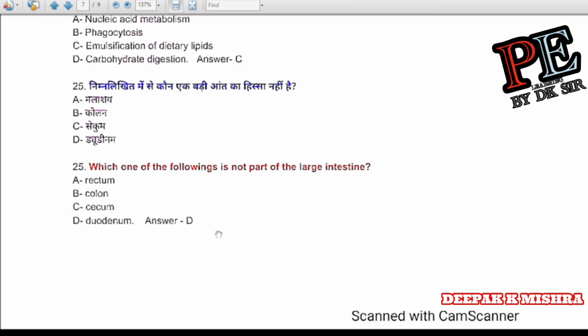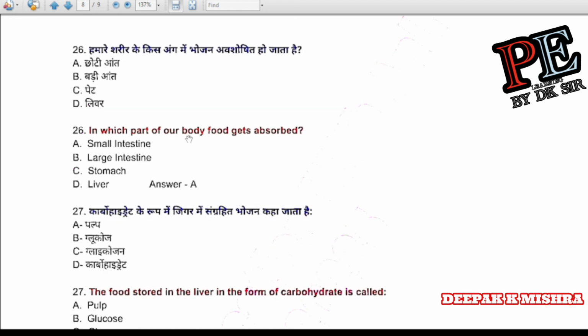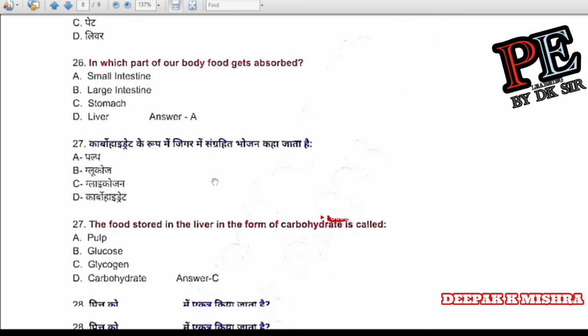Question number 25. Which one of the following is not part of the large intestine? Rectum, colon, cecum, duodenum. Correct answer is D, duodenum. Question number 26. In which part of our body does food get absorbed? Small intestine, large intestine, stomach, liver. Correct answer is A, small intestine.